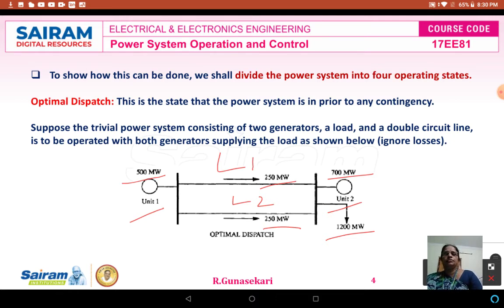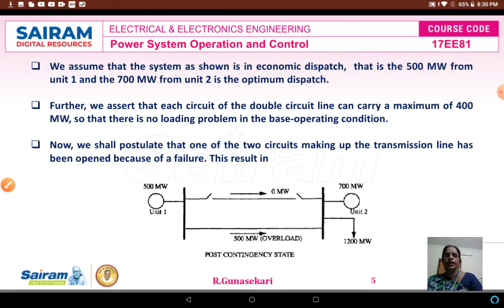From this diagram, I explain the optimal dispatch. The optimal dispatch is the state of the power system prior to any contingency. In this case, there are 2 generators and a double transmission line circuit, which is to be operated with both generators supplying the load of 1200 megawatt only. This is the optimal dispatch.